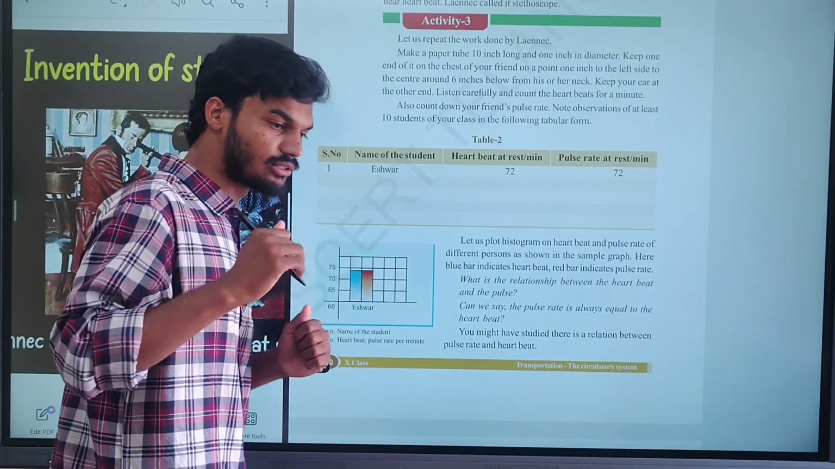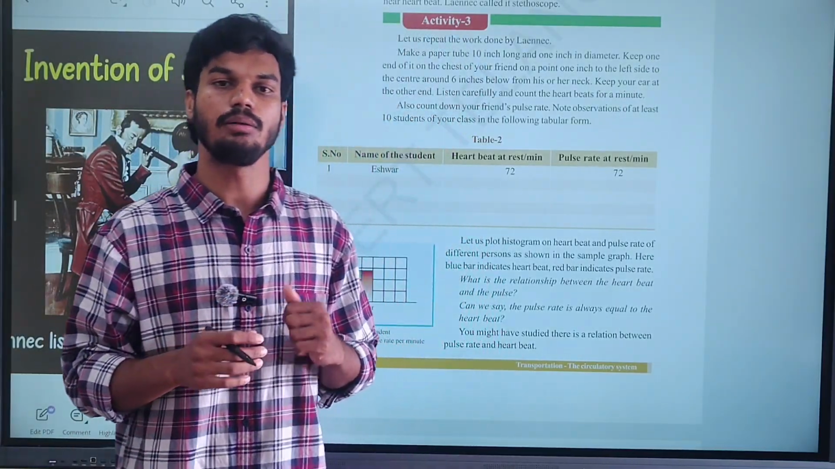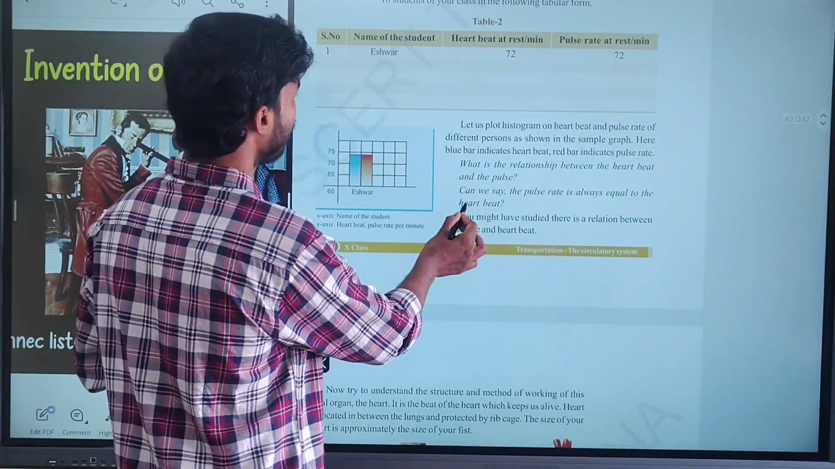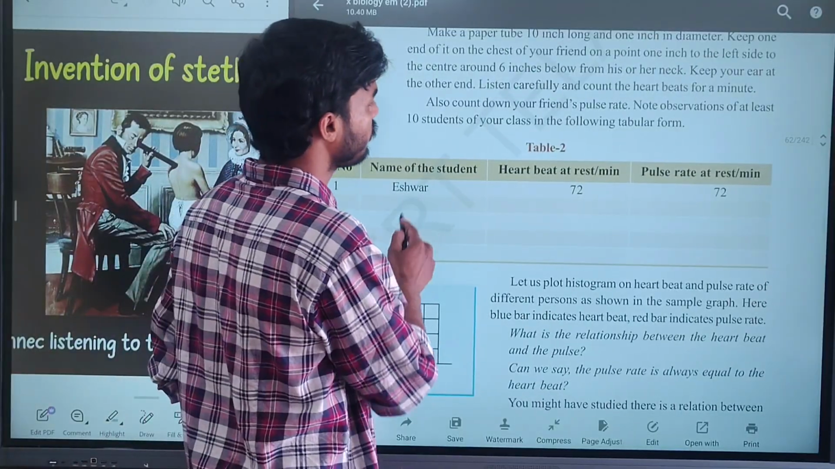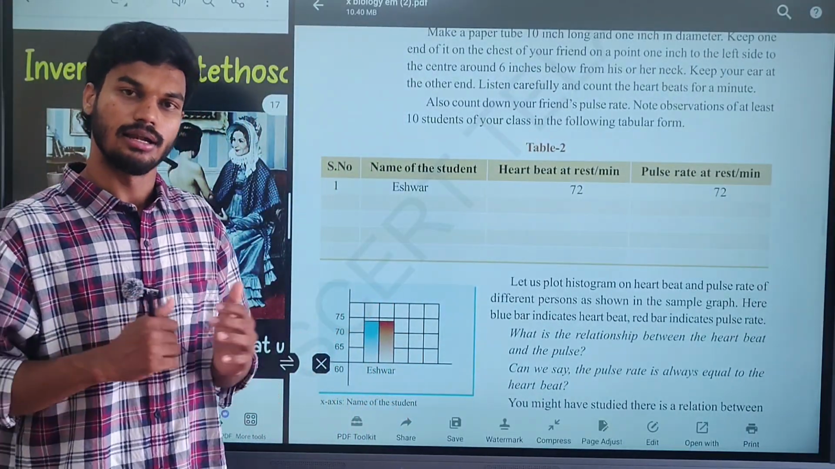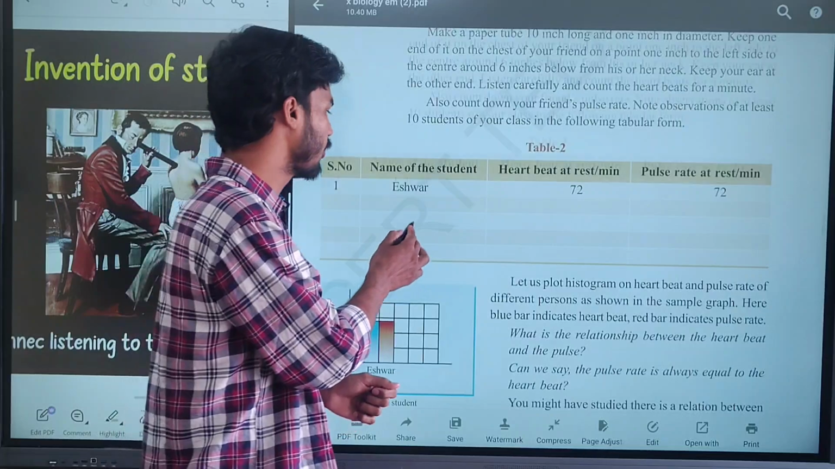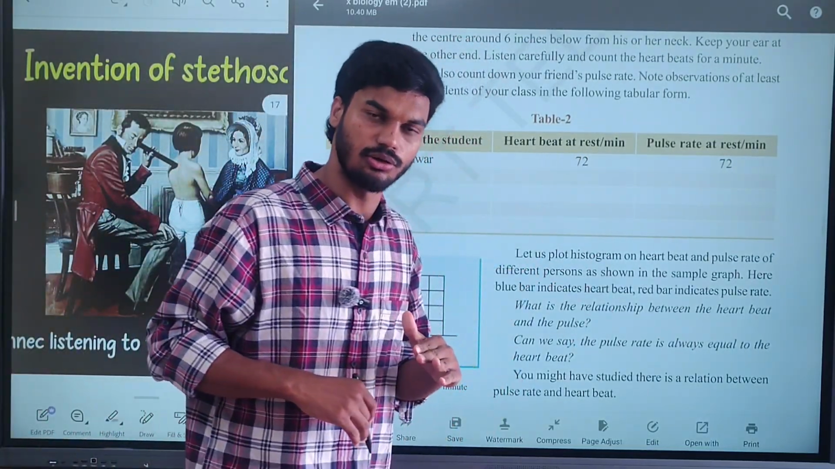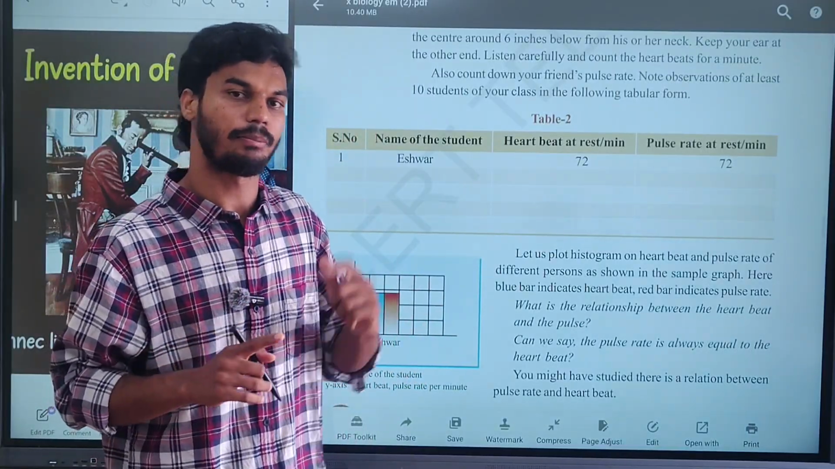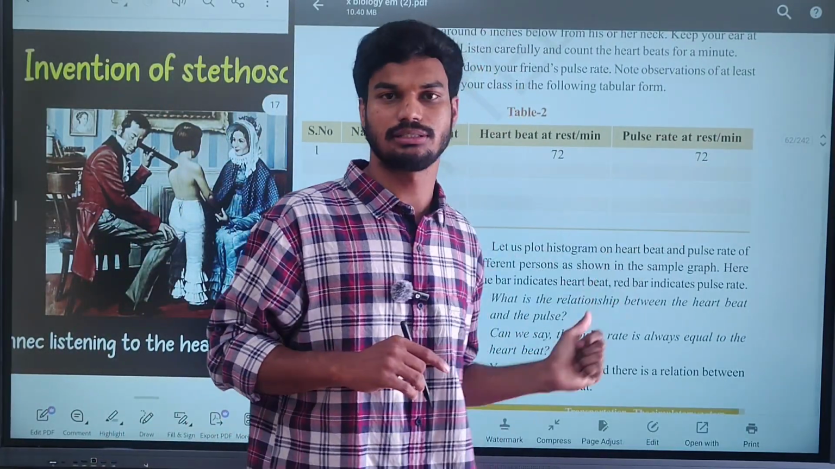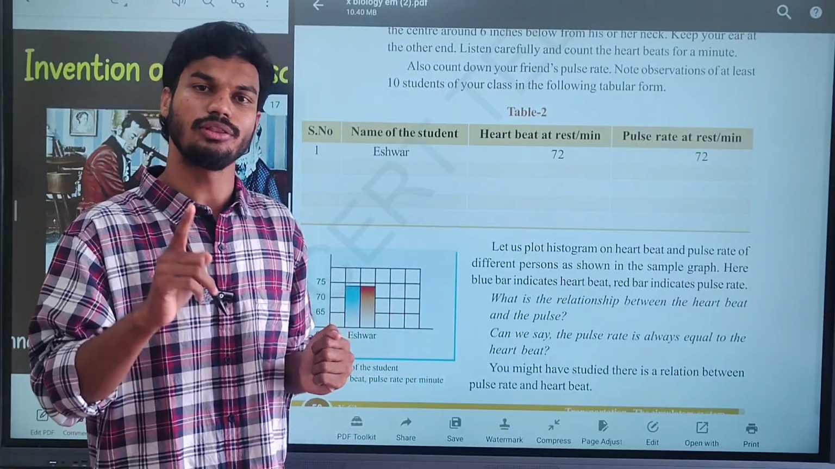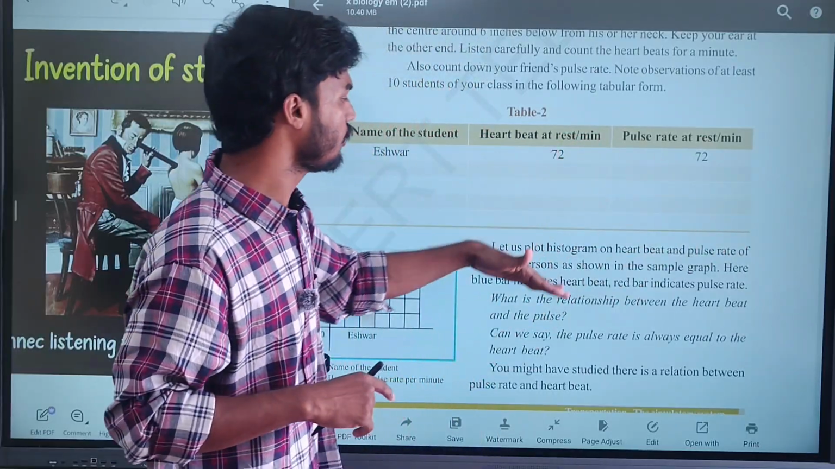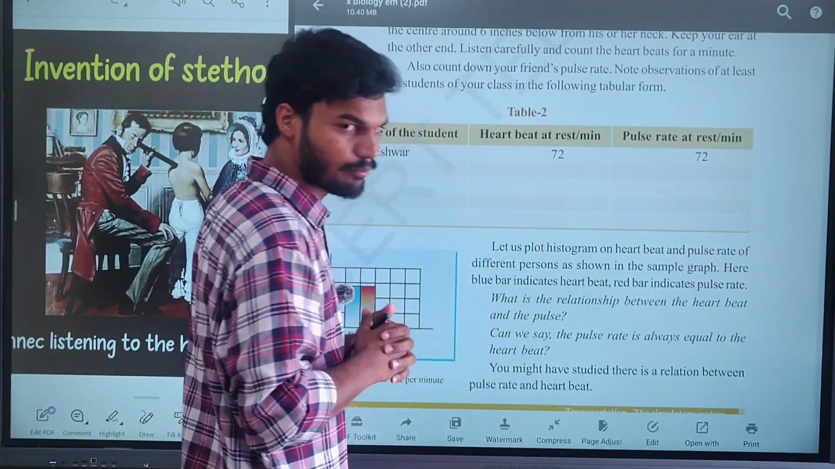After placing the stethoscope, you have to observe the heartbeat per minute and note down your readings. Next, table 2, what is given? You have to take 10 students and, in table form, fill in the student name. You have to observe the heartbeat at rest per minute as well as the pulse rate of the same person, and write the heartbeat and pulse rate of each person in tabular form.